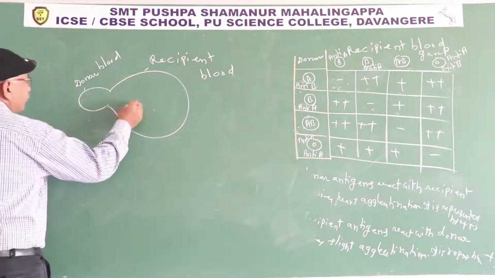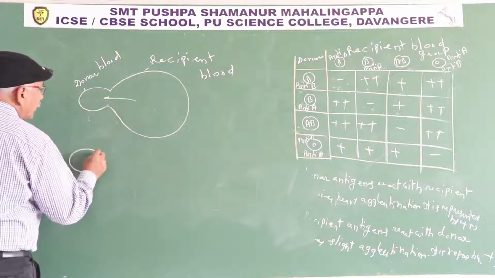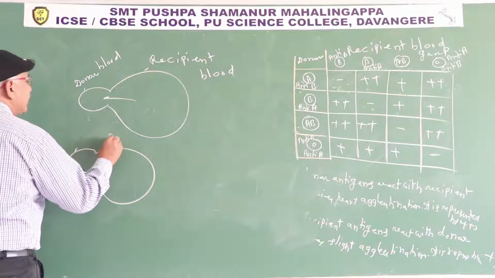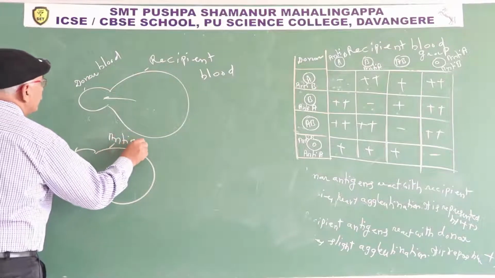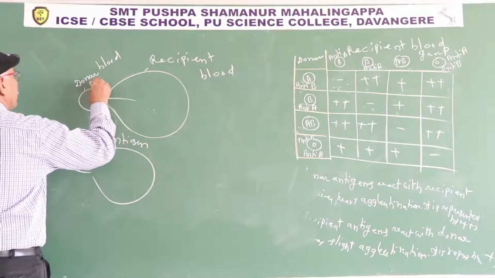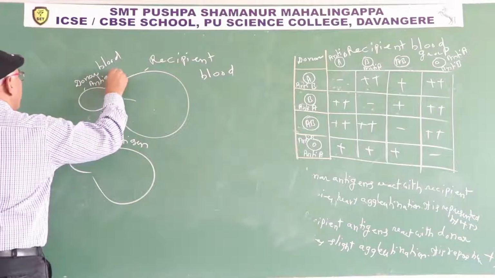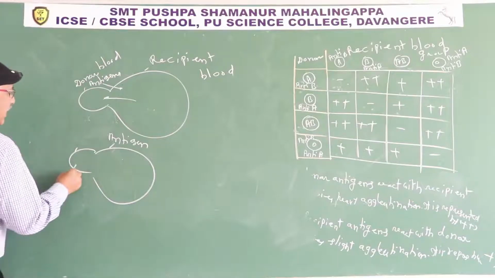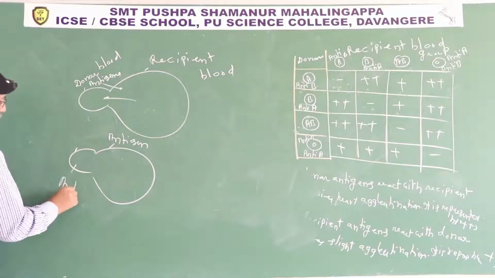Second rule is antigens of recipient react with antibodies of donor.